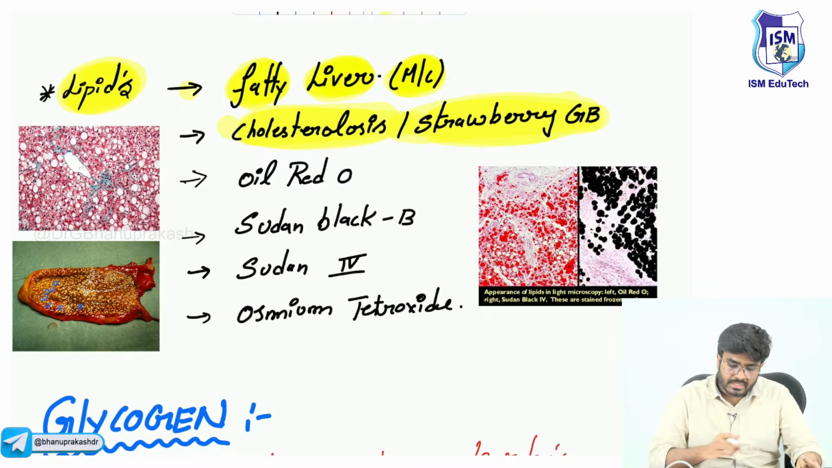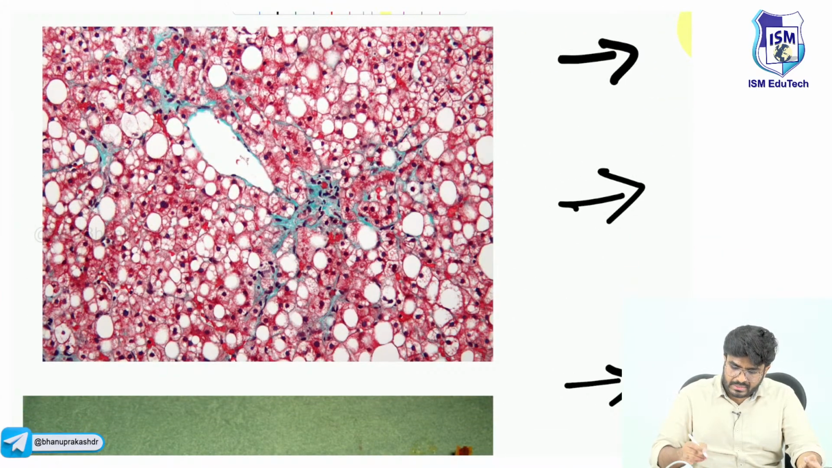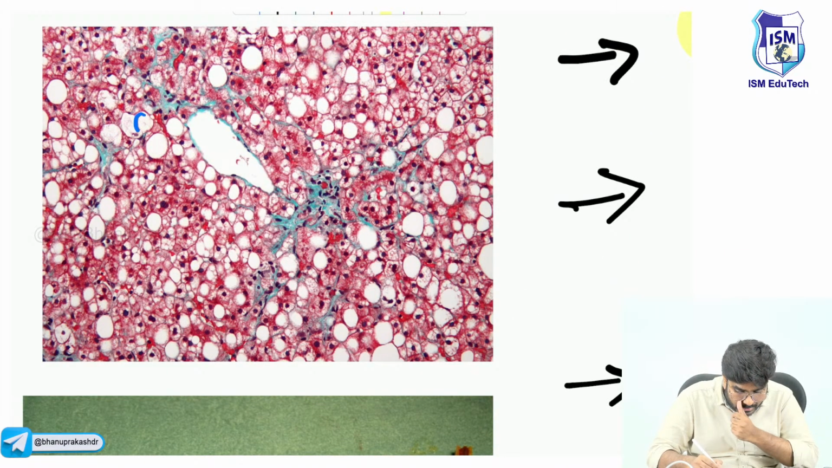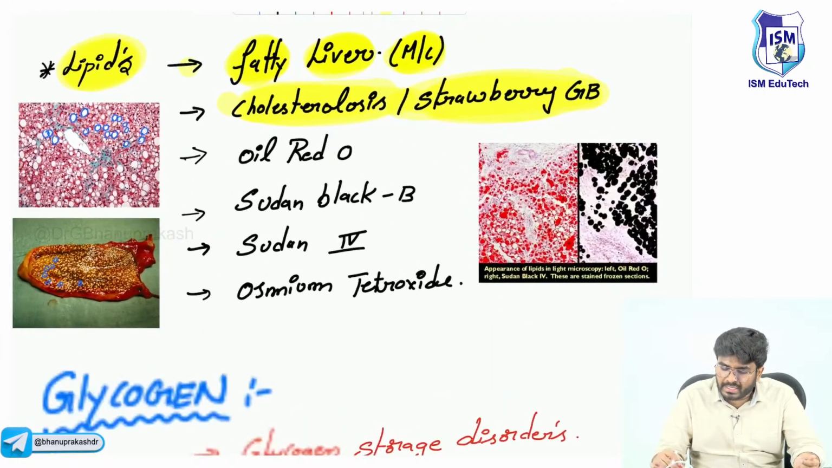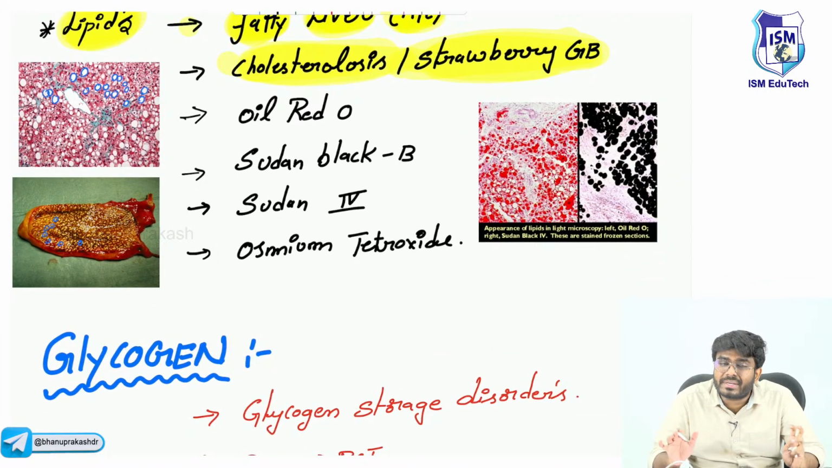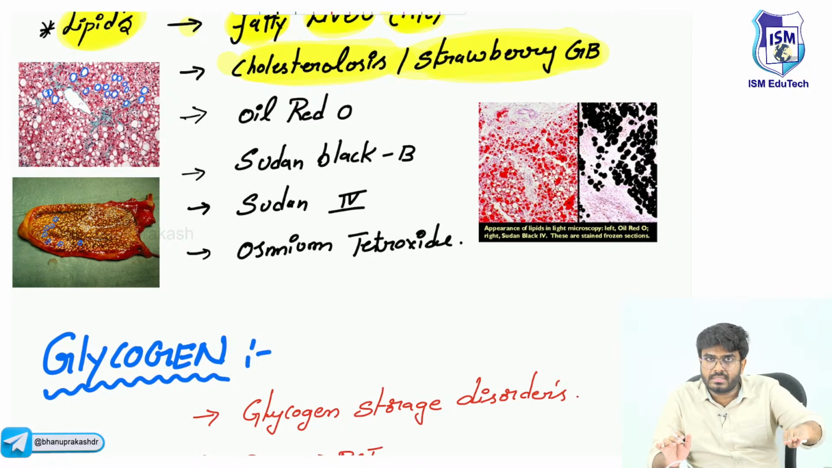For lipids, whenever you look at the cell, all these vacuoles are there, right? These are nothing but the spaces where lipid was previously present. Right now the lipid is washed away, so all these are the spaces where lipids were. Now how to identify the lipids, sir? What is the stain for the lipids? If you want to look at the lipids, what is the stain used?